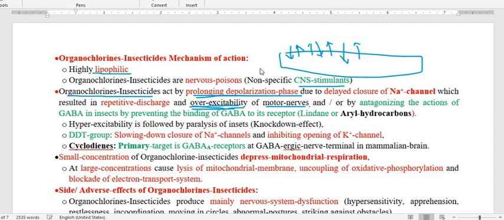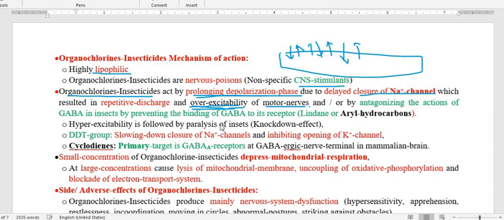And when this depolarization phase is prolonged, the next cycle, that is the efflux of potassium ion, gets delayed, because when the sodium phase is prolonged, the potassium movement is delayed.